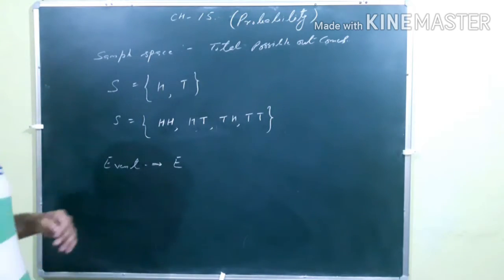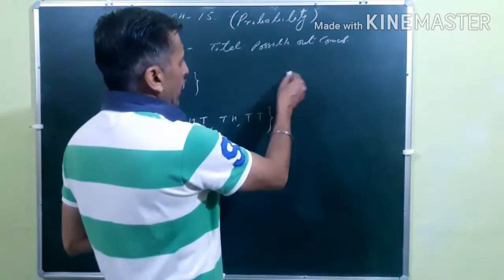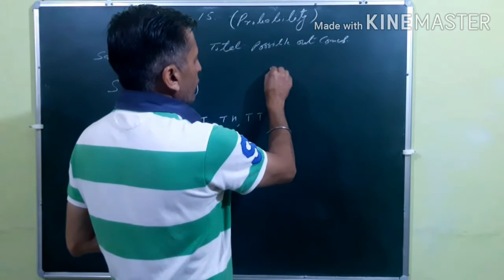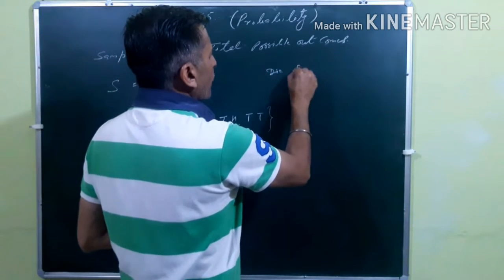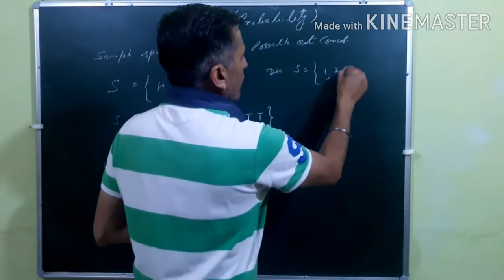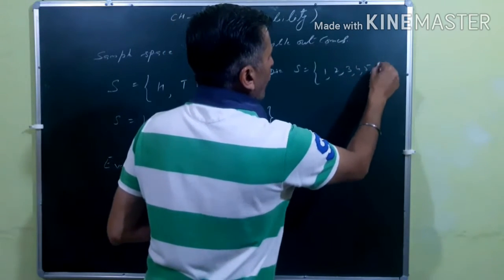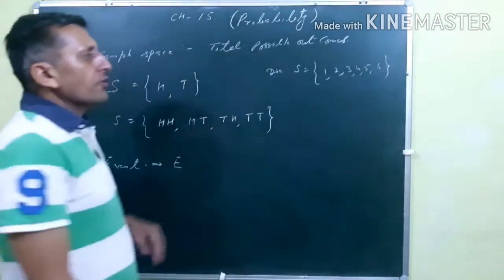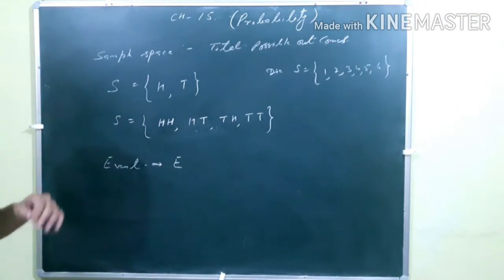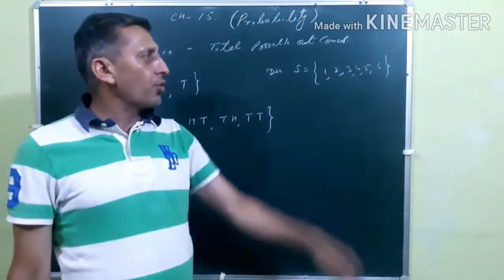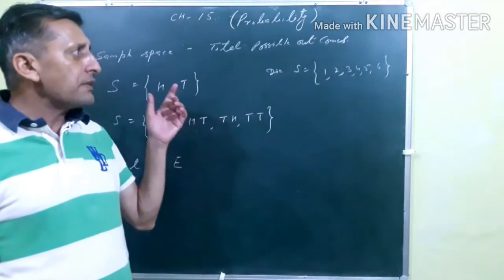Suppose we are throwing a die. In that case, what is the sample space? The elements are 1, 2, 3, 4, 5, 6. These are the total elements when we throw the die a single time.